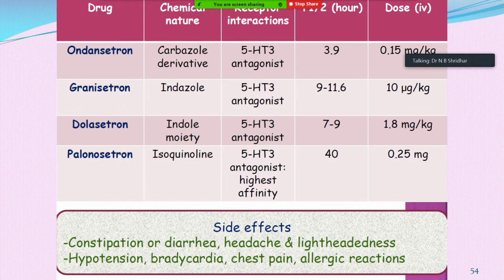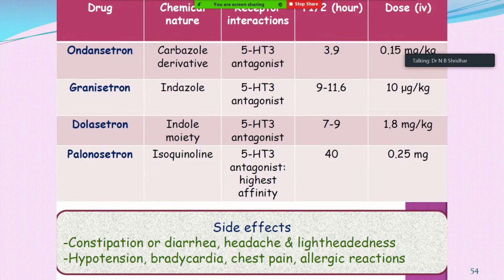There is a variety of drugs, starting from ondansetron to palonosetron, and the chemical nature of these: ondansetron is a carbazole derivative, granisetron is an indazole derivative, dolasetron has an indole moiety, and palonosetron an isoquinoline moiety.